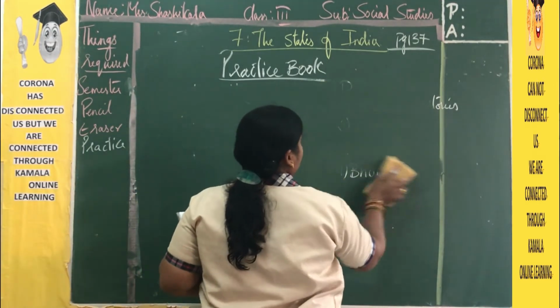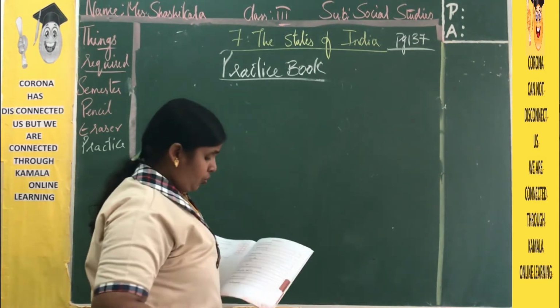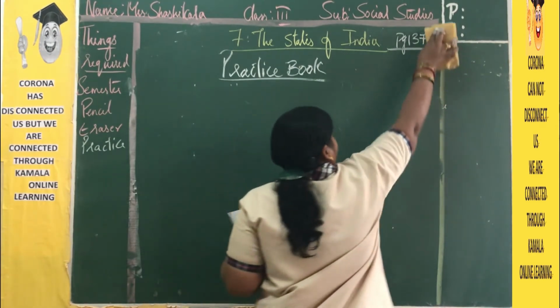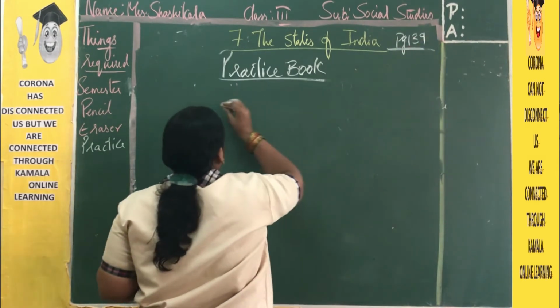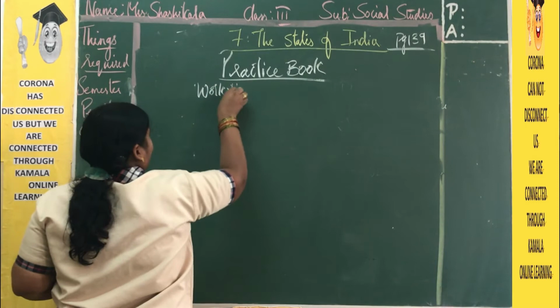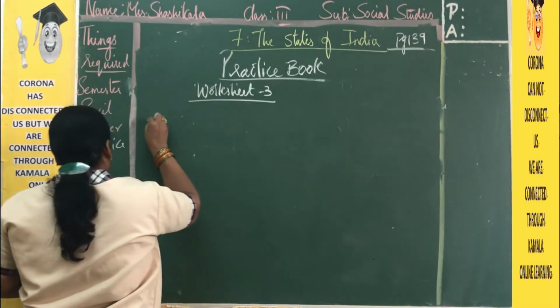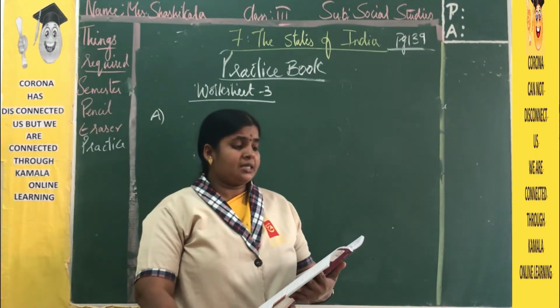No worksheet number 2. So page number 139. Now find out these facts about India.